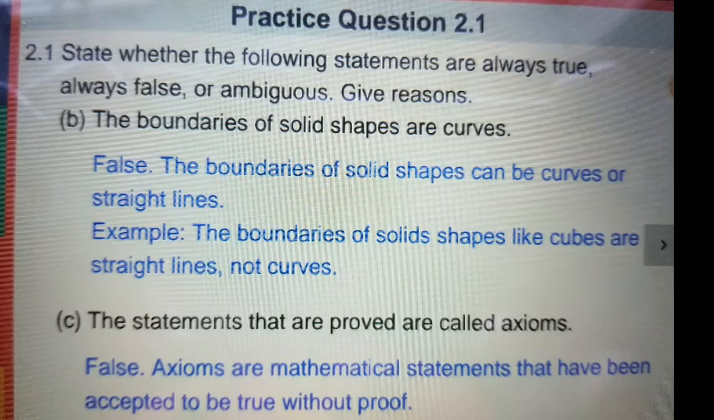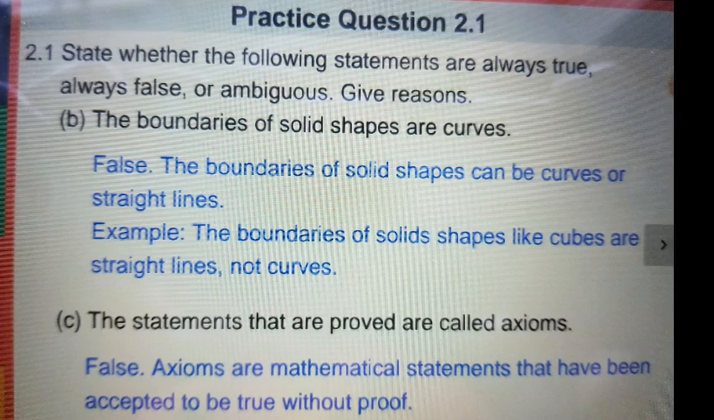B question. The boundaries of solid spaces are curves. Is it true? No, false. The boundaries of solid spaces can be curves or straight lines, isn't it? We can't say that the boundaries of solid shapes are curves only. It may be a curve or a straight line.